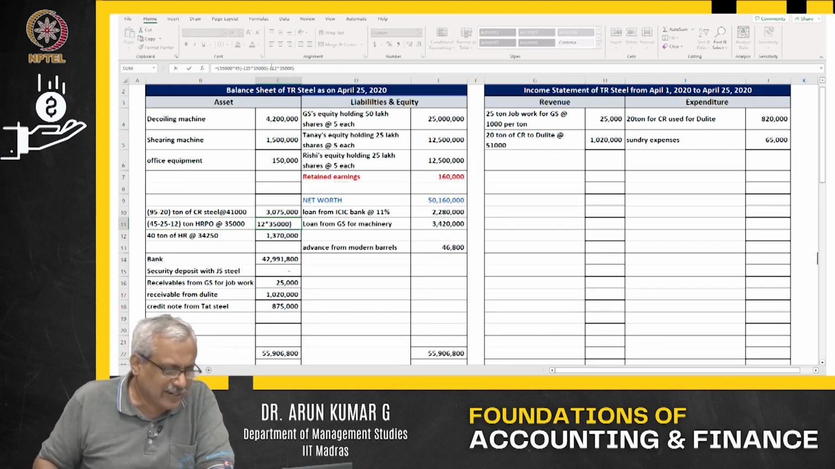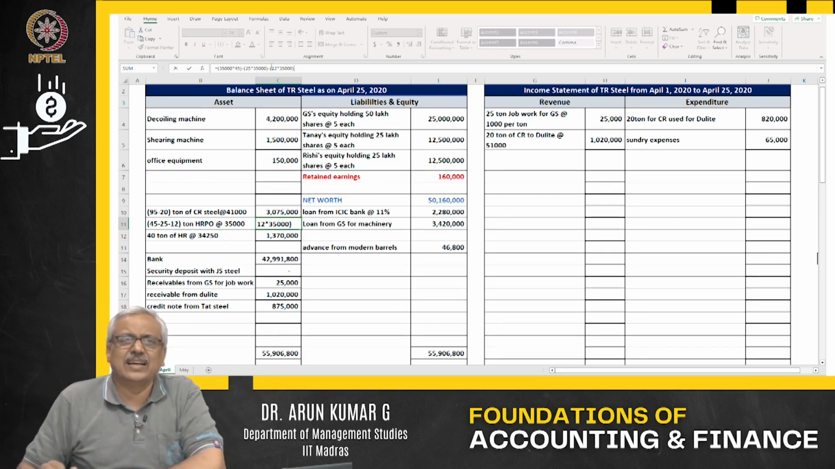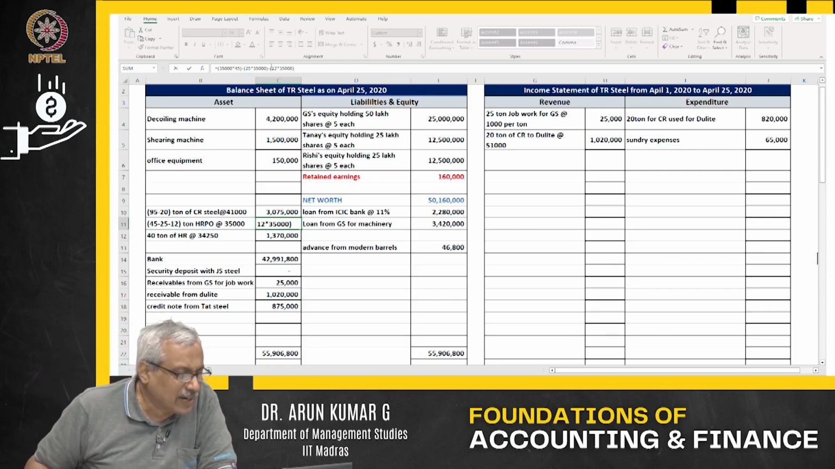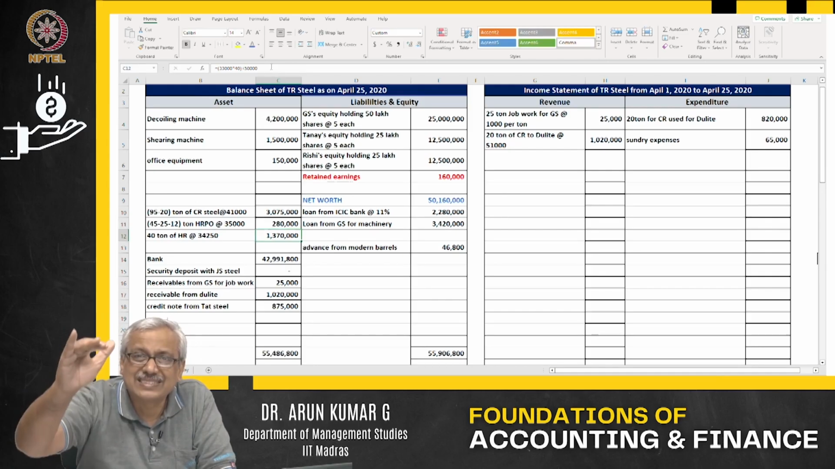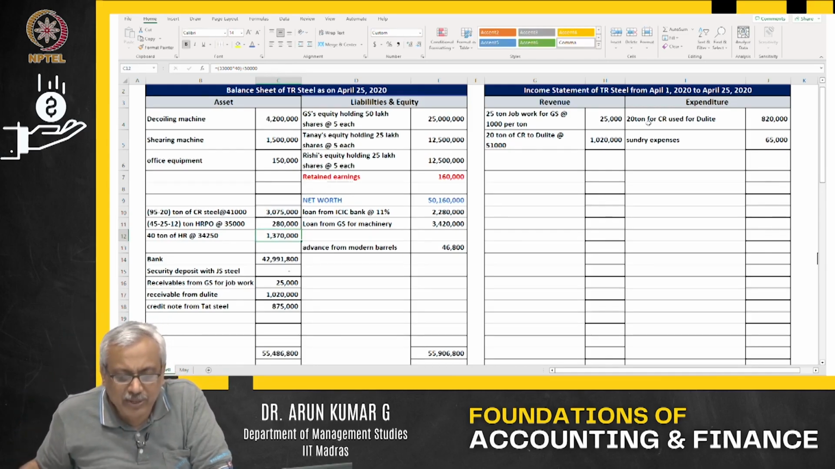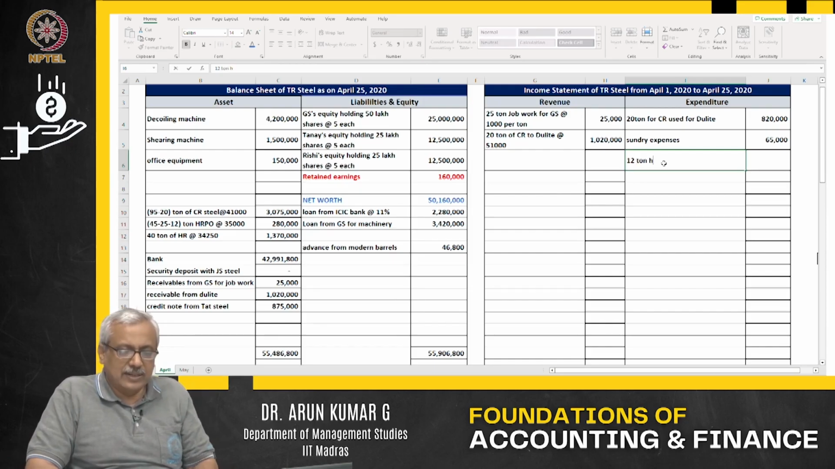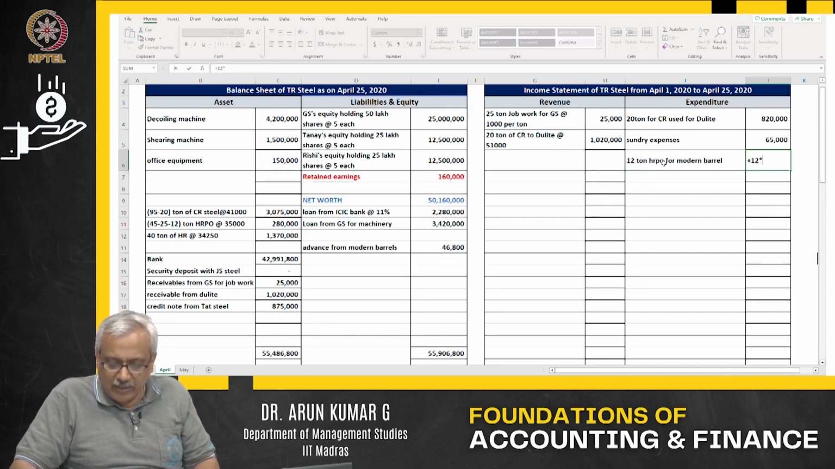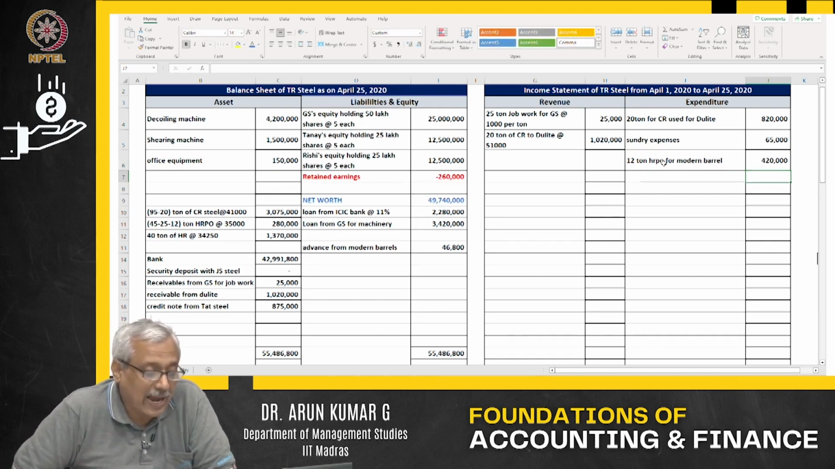First and foremost, I am splitting the transaction into two. One is utilization, second is the sale. So, what is happening? 35,000 out there. I have utilized, my asset comes down. When I have utilized, my expenditure increases. 12 ton HRPO for modern barrel. How much is it? 12 into 35,000 per ton. This is what is utilized.